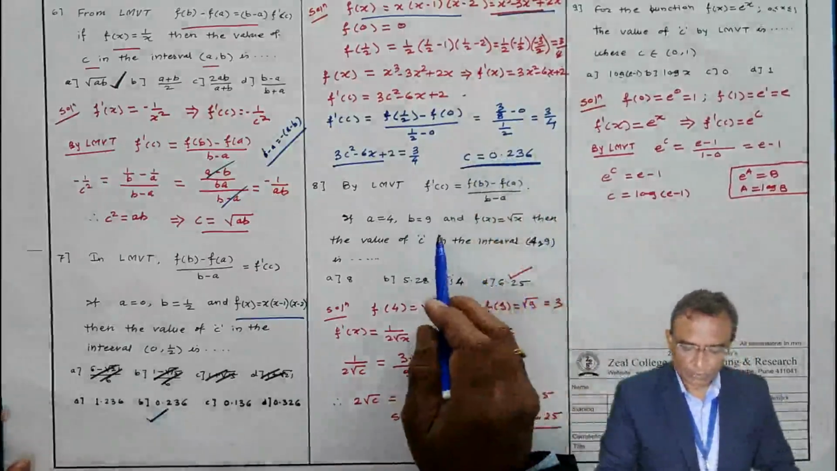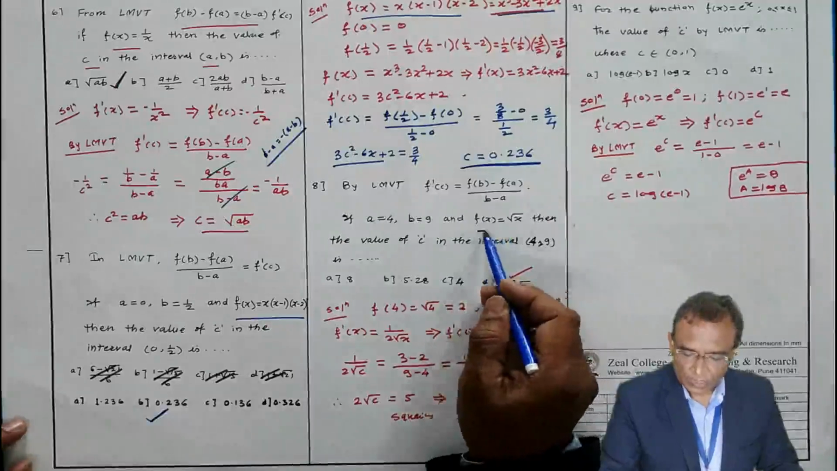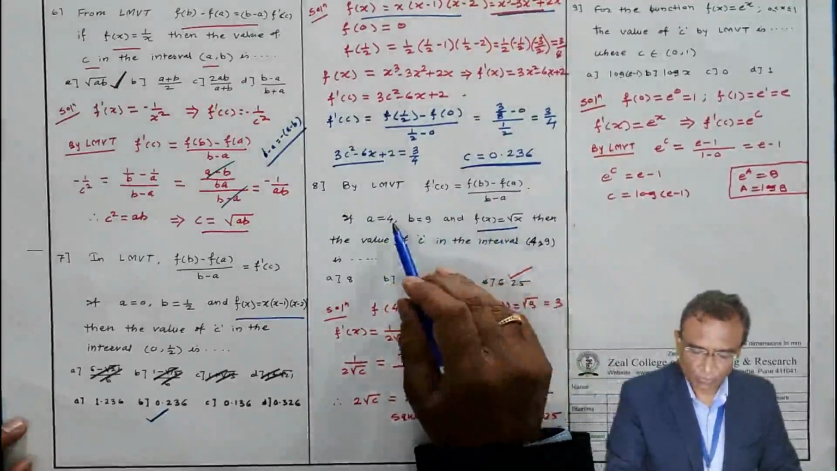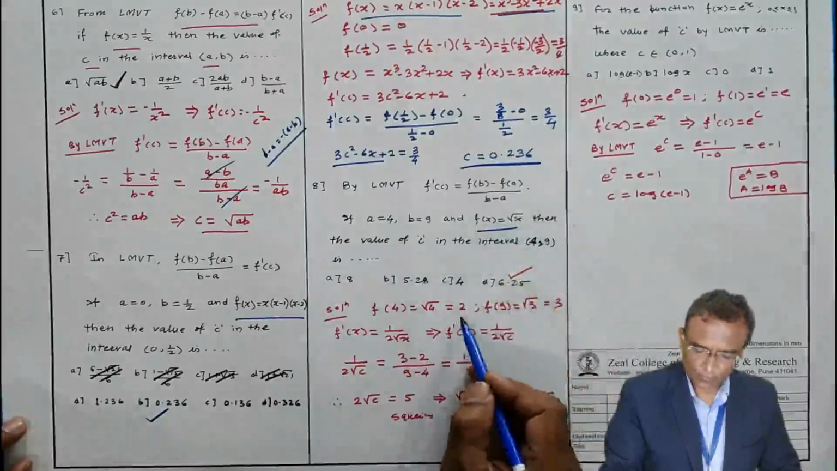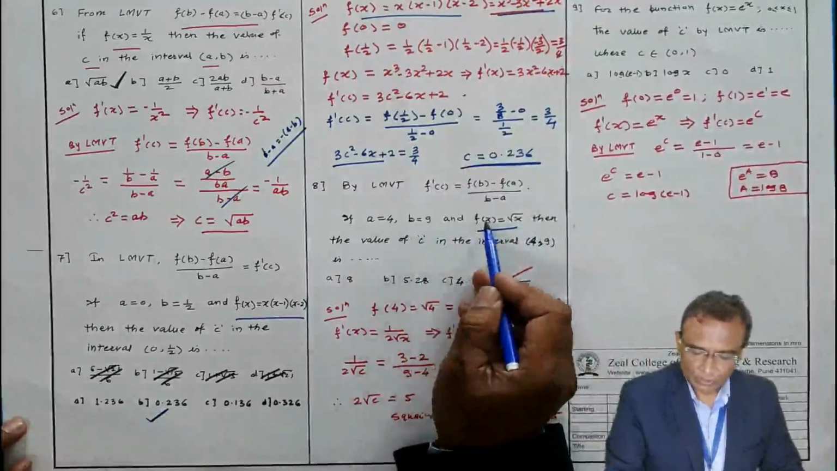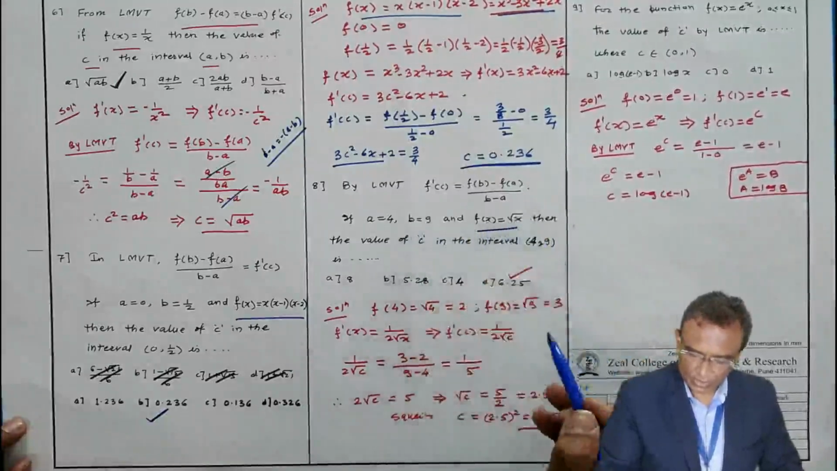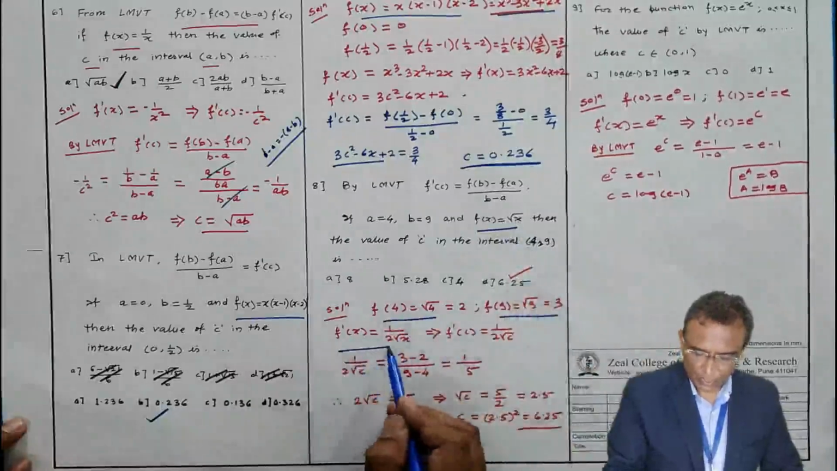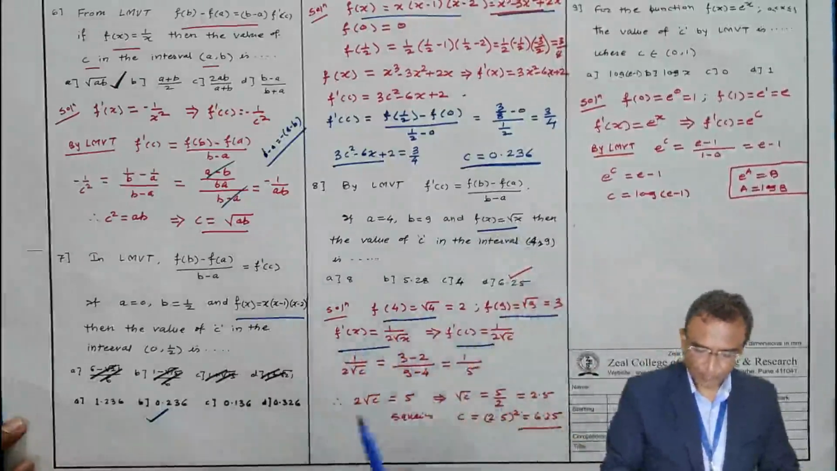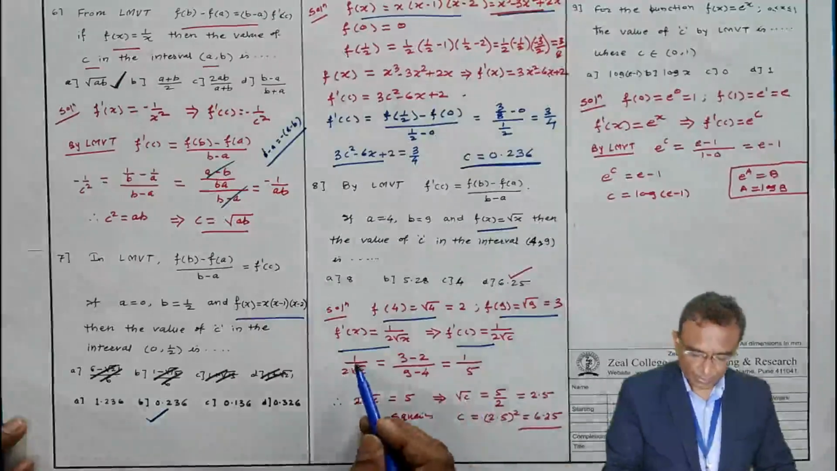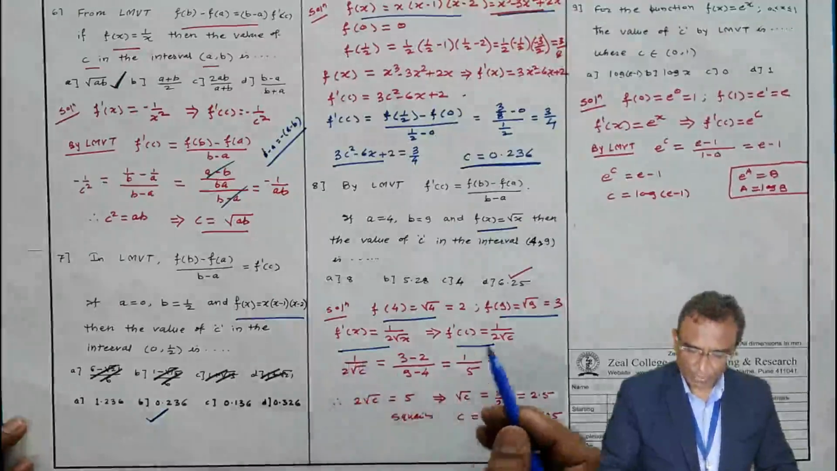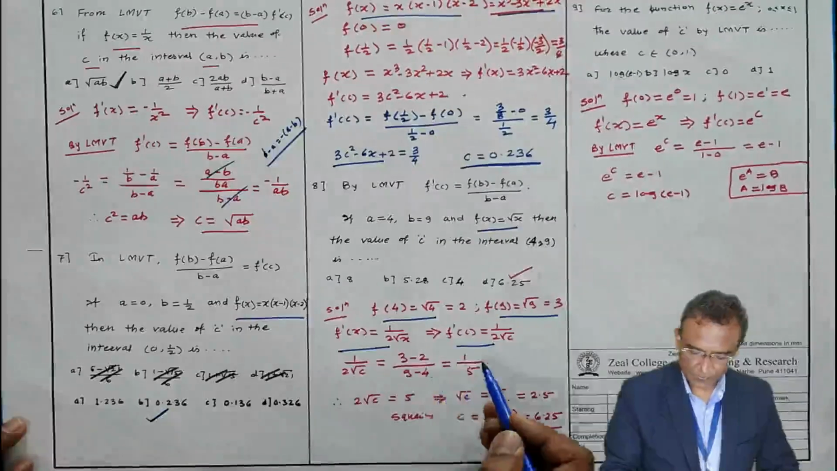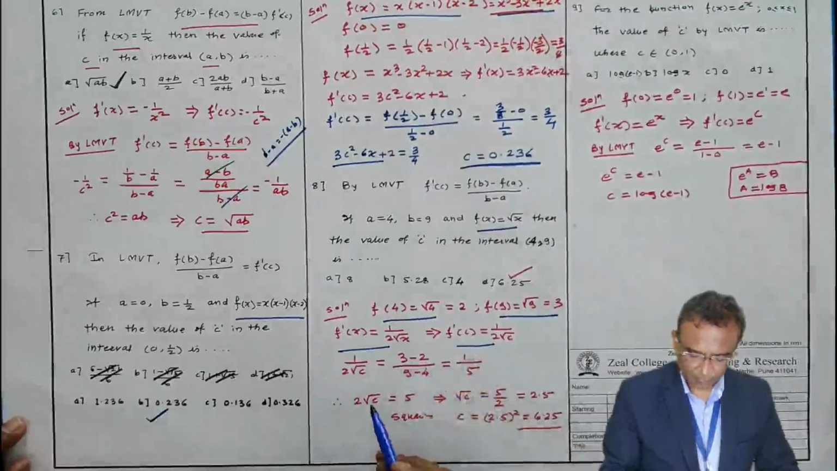Okay. Now here f(x) is root x, interval is 4 and 9, f of 4, root of 4 means 2, f of 9 means root of 9 is 3. Okay. Then f dash x, derivative of root x is 1 by 2 root x. Put x equal to c here. Then by Lagrange mean value theorem, f dash of c is equal to f(b) minus f(a) by b minus a, 9 minus 4. This is 5, this is 1.